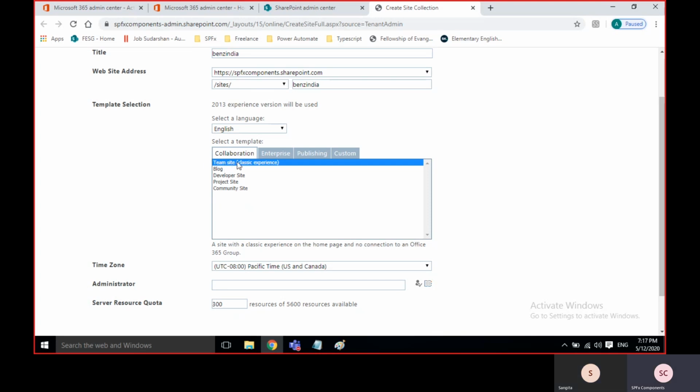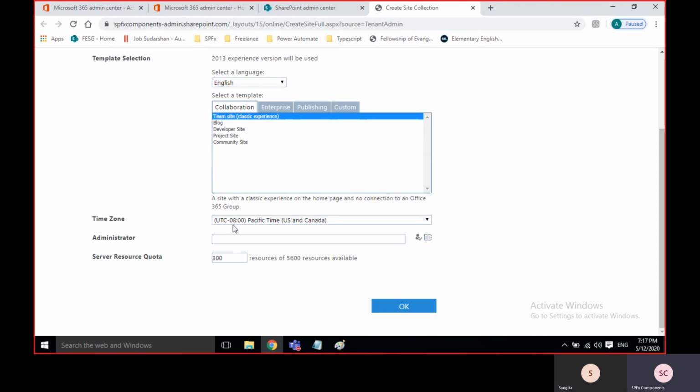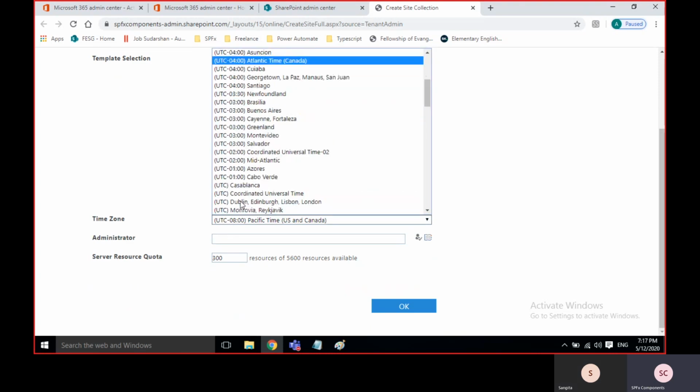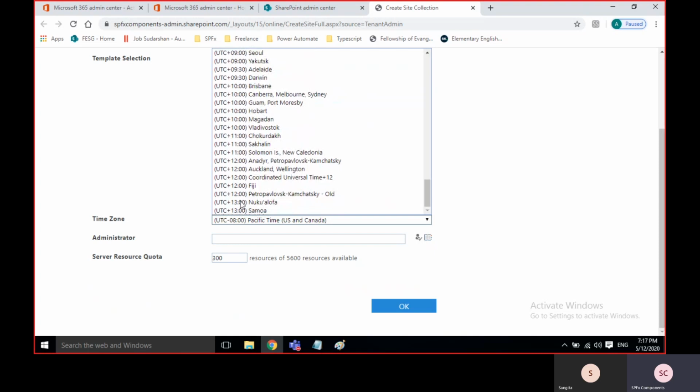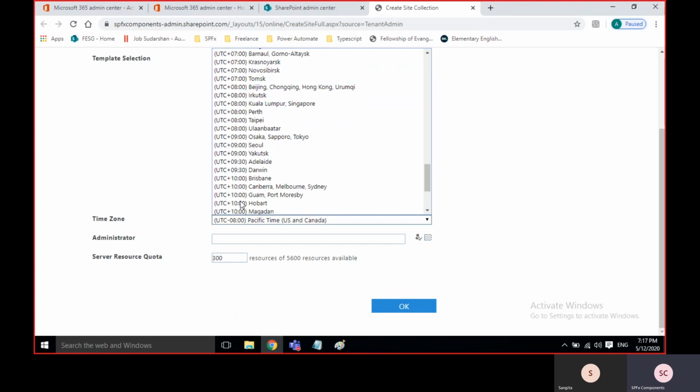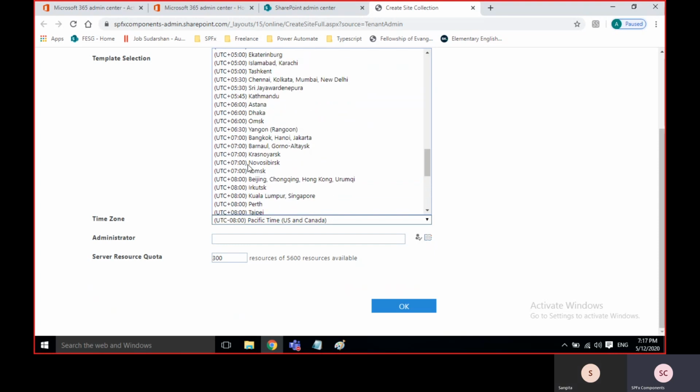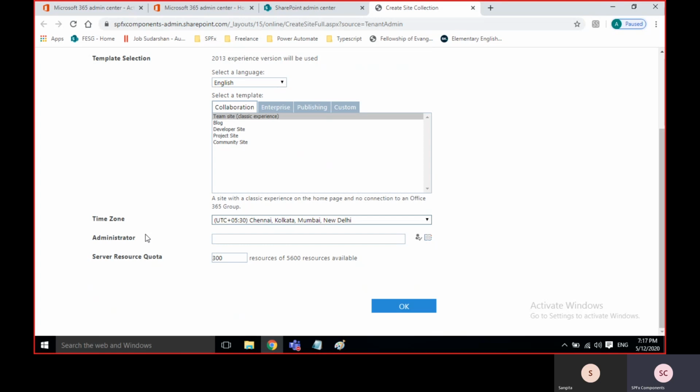So for now, as per your requirement, a team site will be suitable. I will tell you why. If I show it to you, then you will be able to understand. Then this project is for which company, which region, timelines, we will just select it. For us it is Chennai, so I gave it. I'm giving my name as admin.